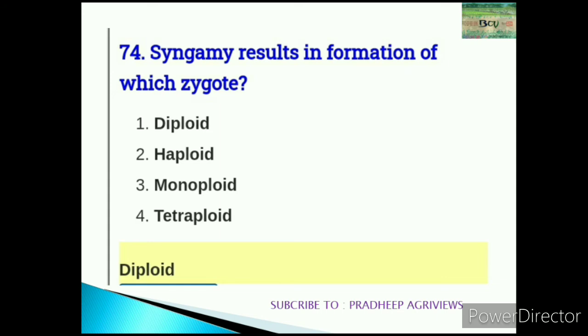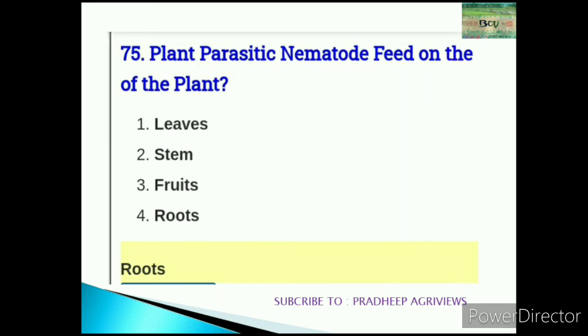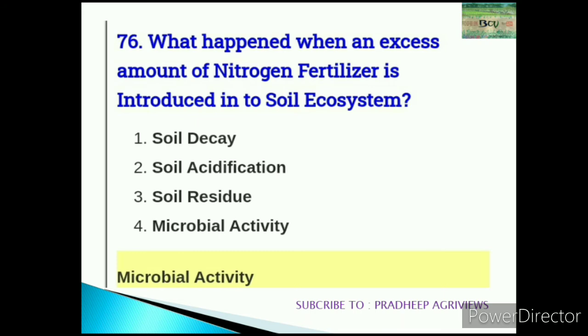74. Syngamy results in the formation of which zygote? Diploid. 75. Plant parasitic nematode fed on the plants' roots. 76. What happens when an excess amount of nitrogen fertilizer is introduced in the soil ecosystem? If you are using an excess amount of nitrogen fertilizer, what happens? Introduced in the soil ecosystem.